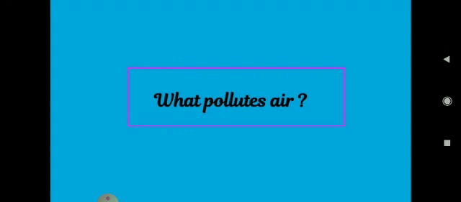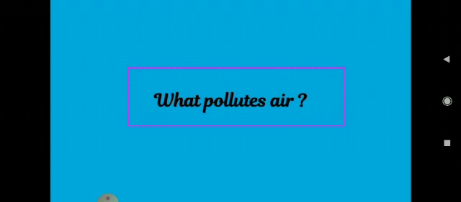Now if we talk about oxides of nitrogen, nitrogen present in fuels reacts with oxygen on burning to produce its oxides. So these oxides combine with other air pollutants and fog to form smog. See, the smog causes breathing difficulties such as asthma, cough, and wheezing in children, right? So what is smog? We can say that when smoke and fog combine to form a thick layer in the air, that is called smog.